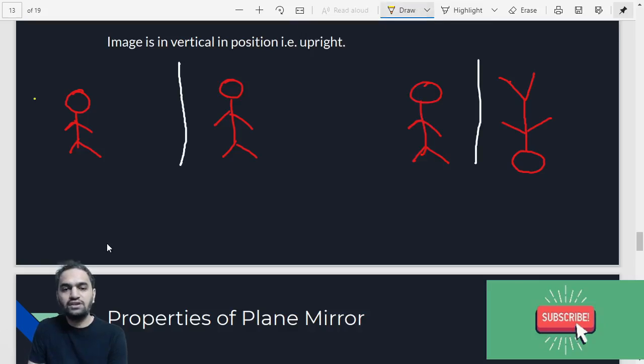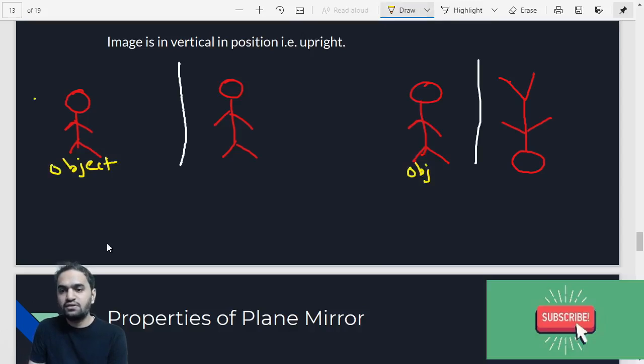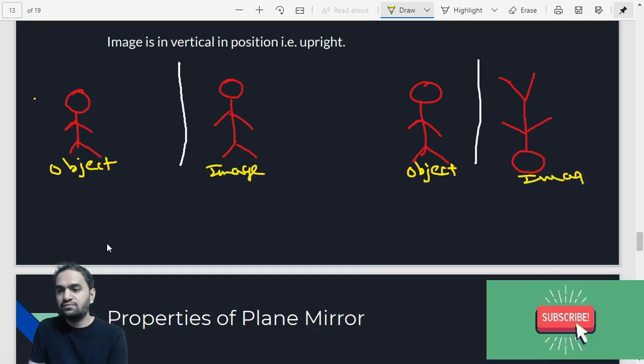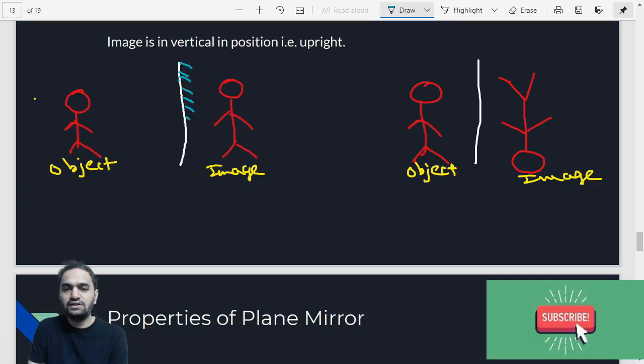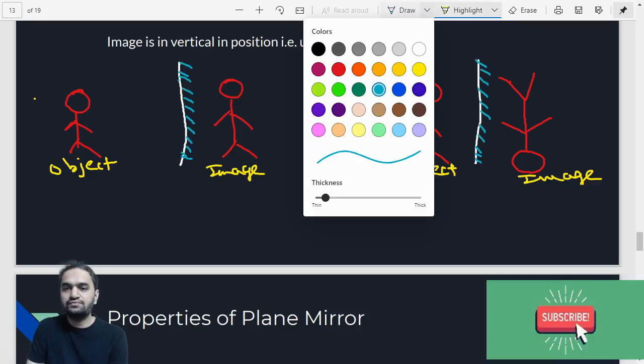So this is object, and this is your image, and in this case also this is image. And what is this white line? That is basically your mirror. So I can just draw the oblique line so that you can understand that it's a mirror. So that is basically called as mirror.